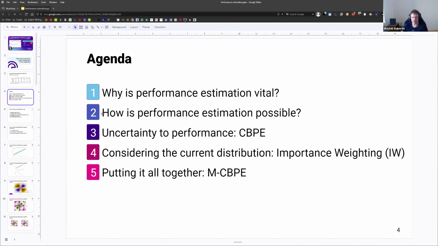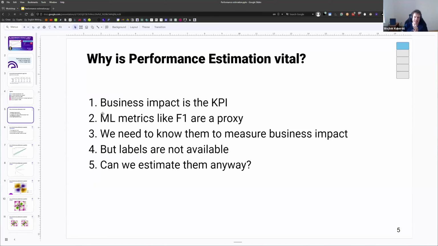And this is basically our CBPE algorithm. Then we're going to figure out whether we can consider our current distribution in additional ways, and that's where importance weighting comes in. It's going to give us a very important tool that will allow us later on to improve CBPE and multicalibrated, and then we'll put it all together in the last step with the M-CBPE algorithm. So let's get started with the first part. Why is performance estimation vital?